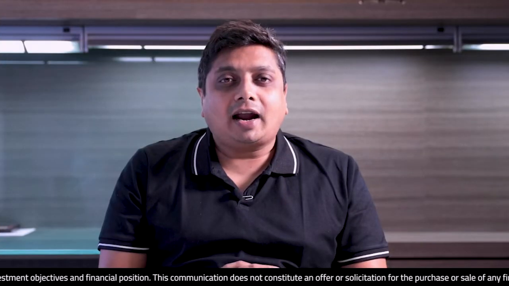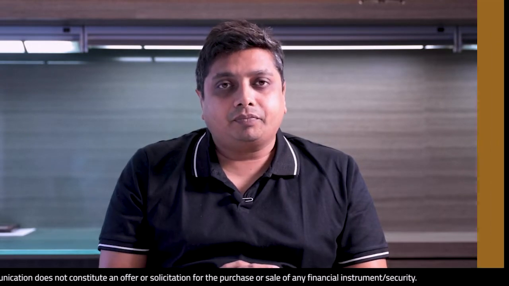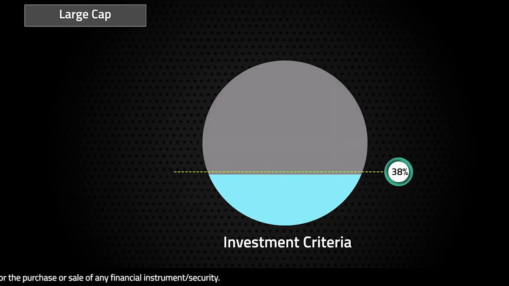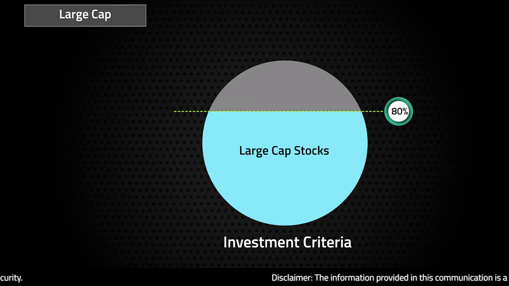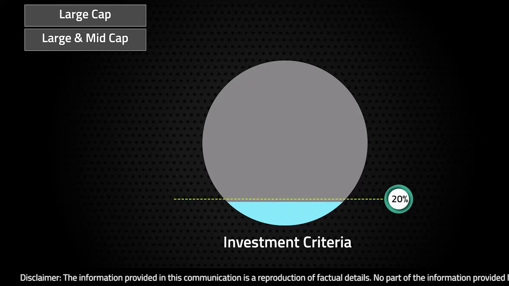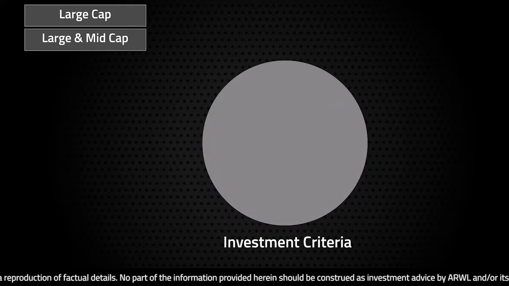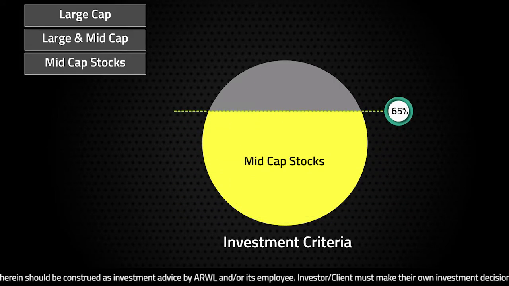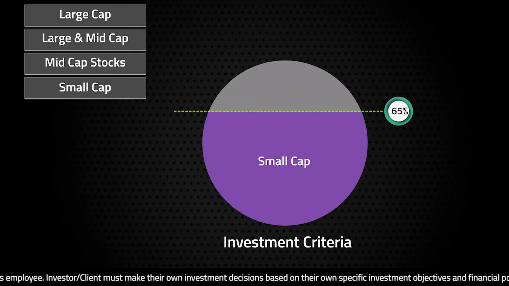The new guidelines categorically defined investment criteria for each of these 11 categories. For example, for a large cap fund, 80% of the money has to go to large cap stocks, which are the top 100 stocks by market capitalization. For a large and mid cap category, 35% of the money has to go to large cap, 35% of the money has to go to mid cap. For a mid cap fund, 65% of the money has to go to mid cap stocks. For a small cap fund, 65% of the money has to go to small cap stocks.